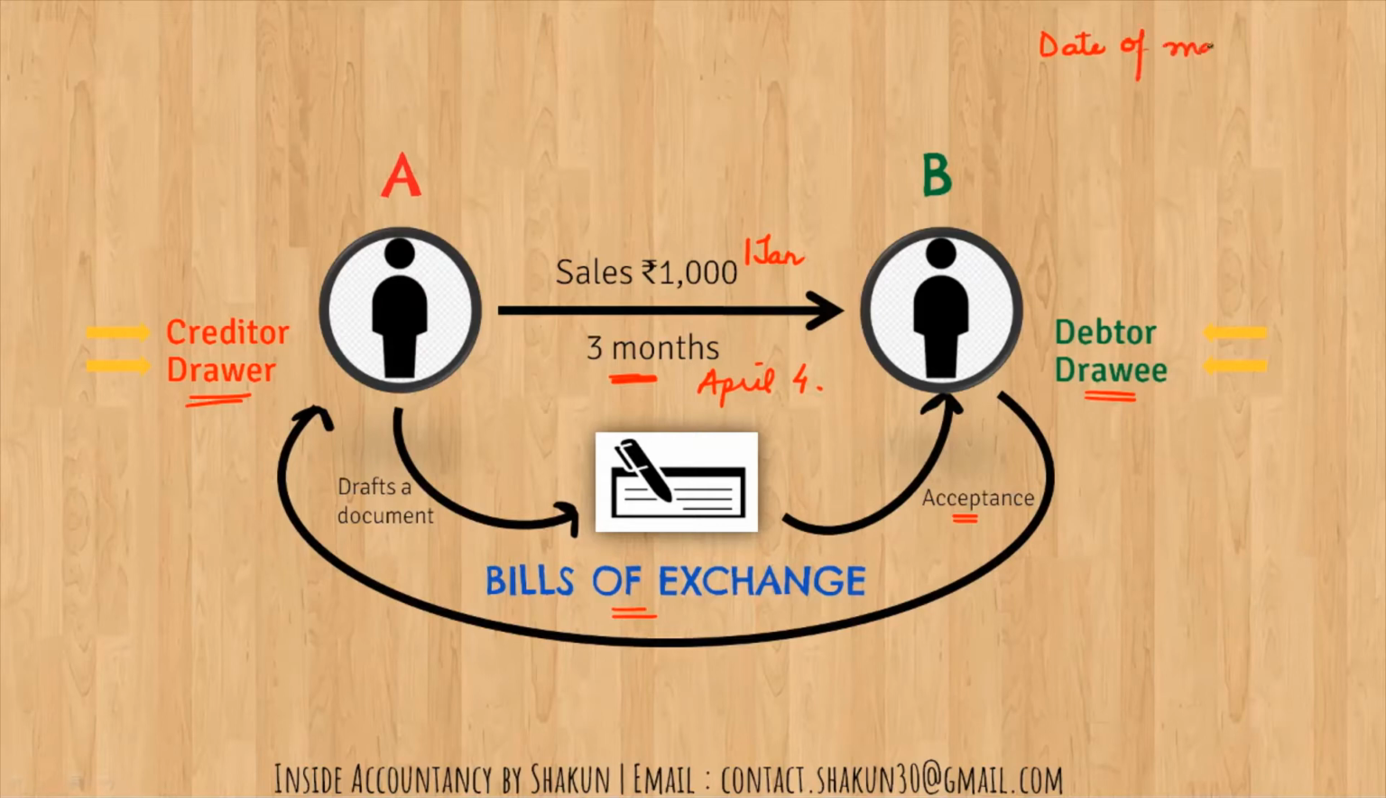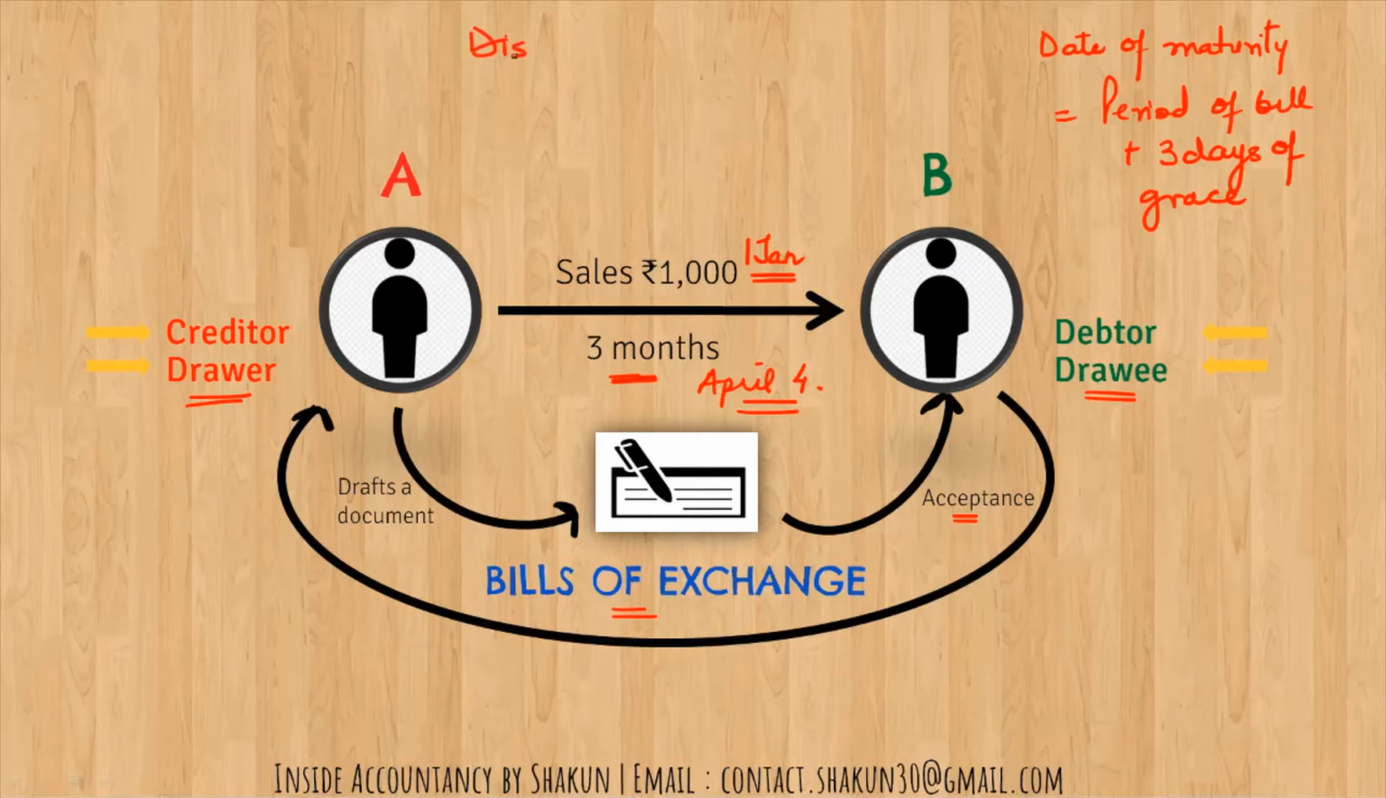The date of maturity can be calculated by adding the period of the bill, the period for which the bill is made, plus we add 3 days of grace, right? So the period of the bill here was 3 months. From 1st Jan to 1st of April is 3 months, plus 3 days of grace. Therefore the date of maturity is 4th of April. So A cannot wait till 4th of April and he wants the money on 1st Jan itself. So he has an option of discounting the bill with the bank. He can discount the bill with the bank.